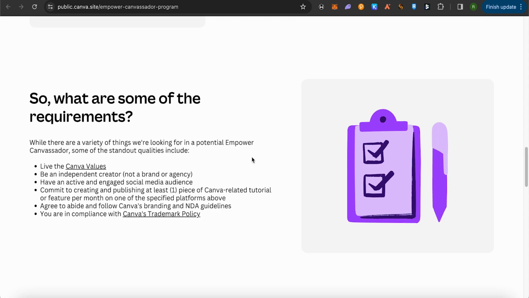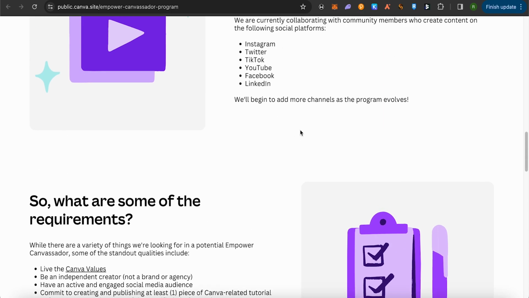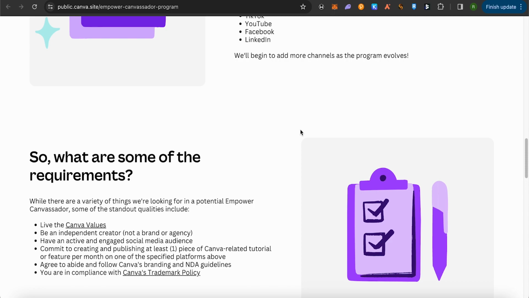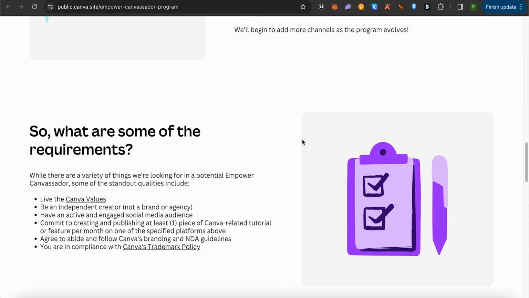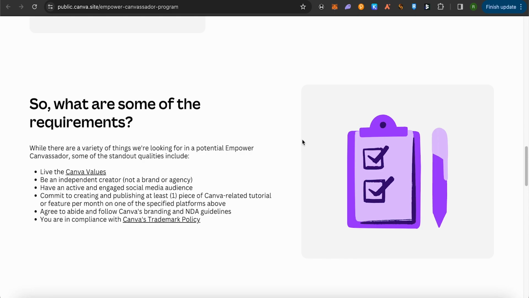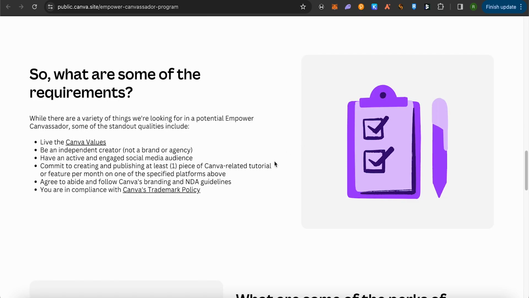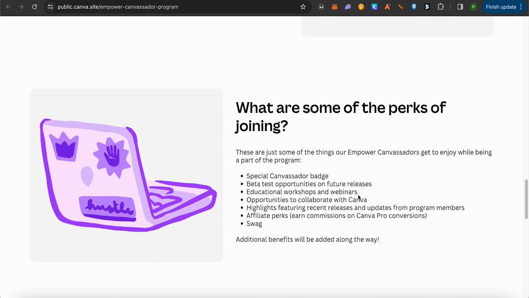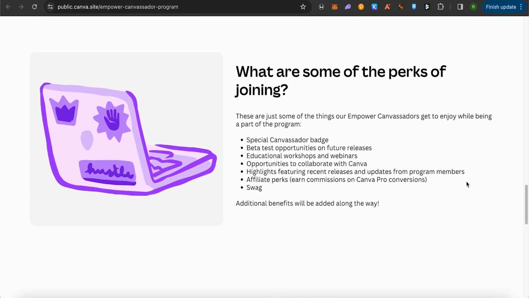In order to get into this particular affiliate program, you would also have to commit to creating and publishing at least one piece of Canva related tutorial or feature per month on one of your specified platforms. Like on these platforms, you would have to give out content related to Canva at least once per month. Also, you need to abide by Canva's branding and other guidelines in order to fulfill the conditions. Make sure that you check out Canva's trademark policy, and this way you would not be breaching any of the conditions of the Canva team.